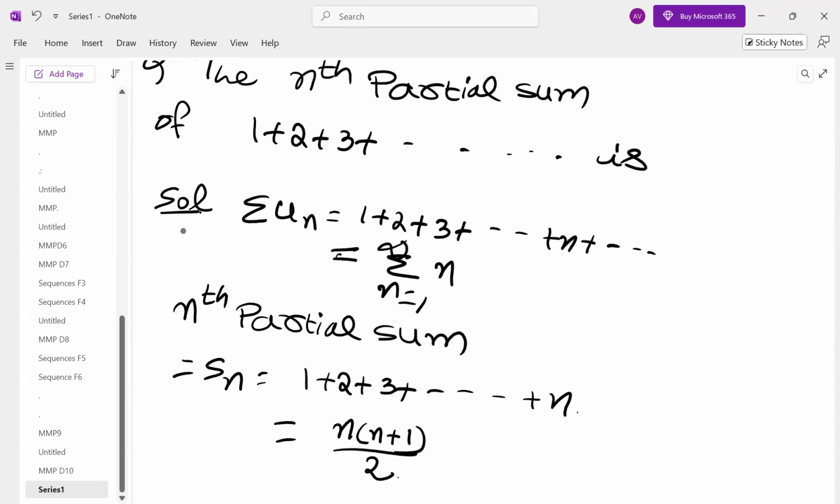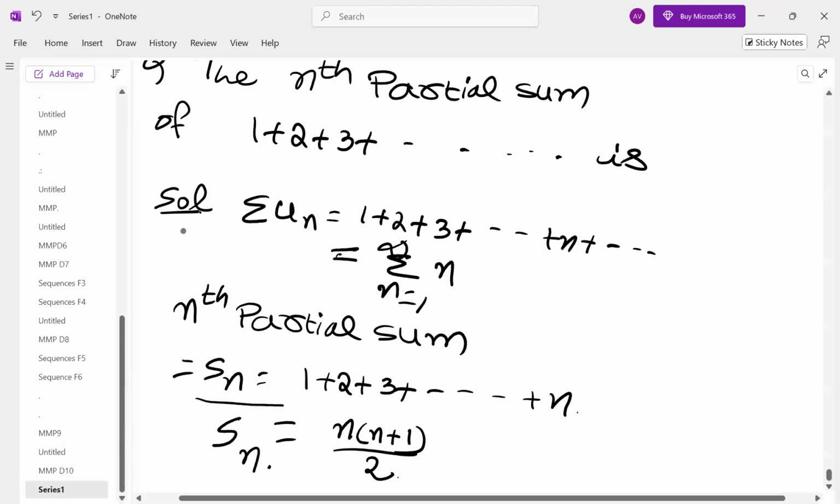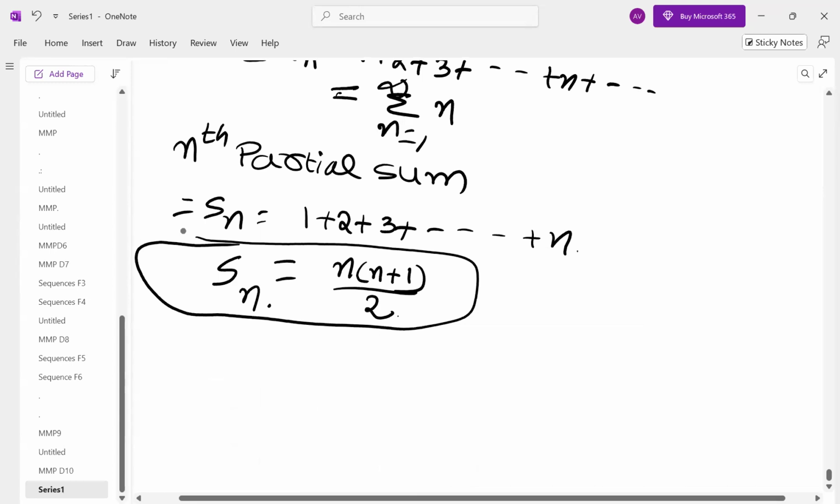Yes, summation n, therefore n into n plus 1. Sum of an arithmetic progression: you have done that the sum of the first n natural numbers is n into n plus 1. This is Sn, the nth partial sum. So, given any series, you will sometimes be able to write a formula like this for the nth partial sum. Otherwise, we leave it here. If there is a formula, we write it. If there is no formula, we leave it there.